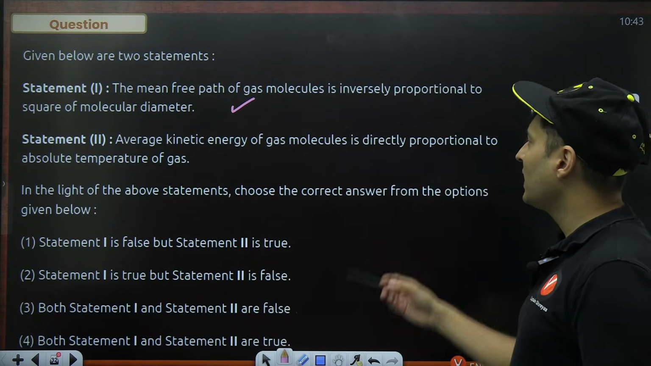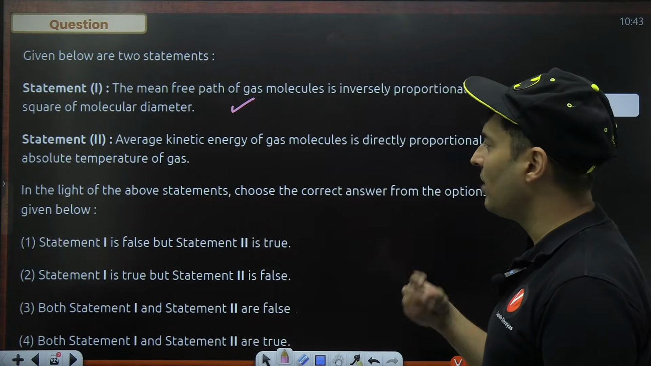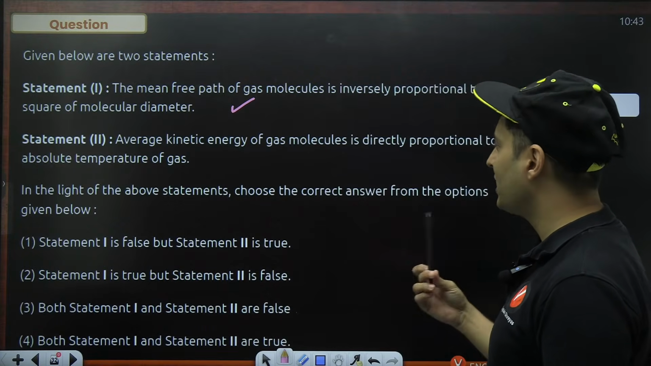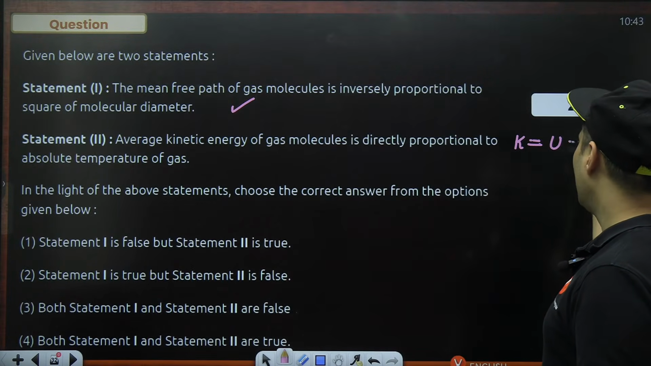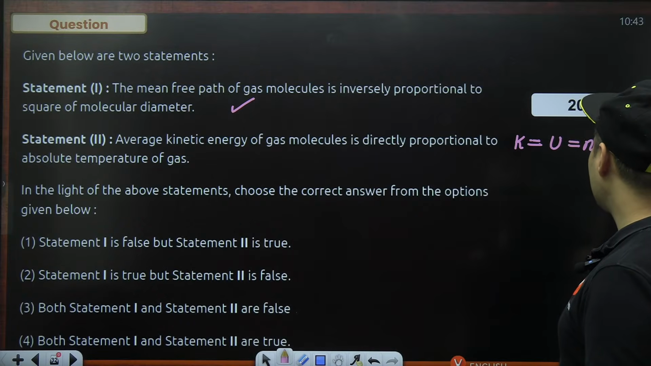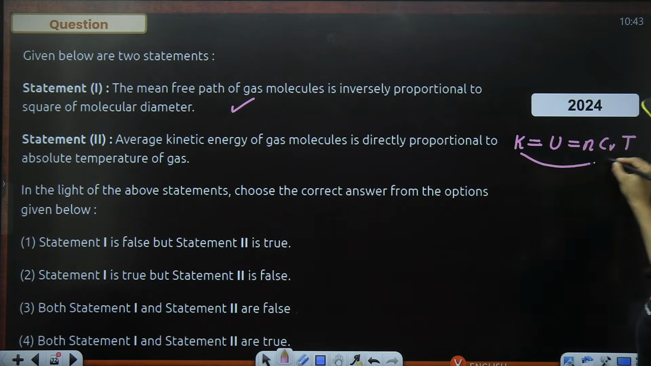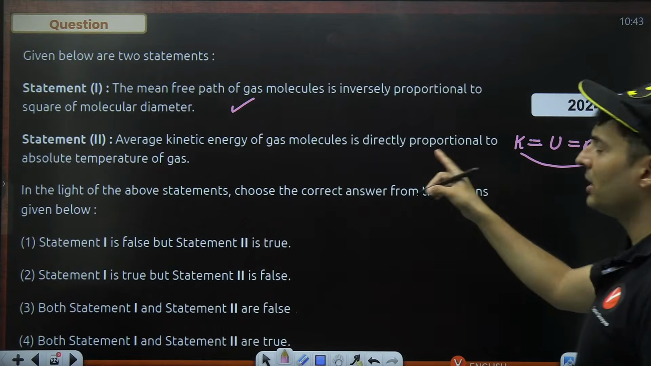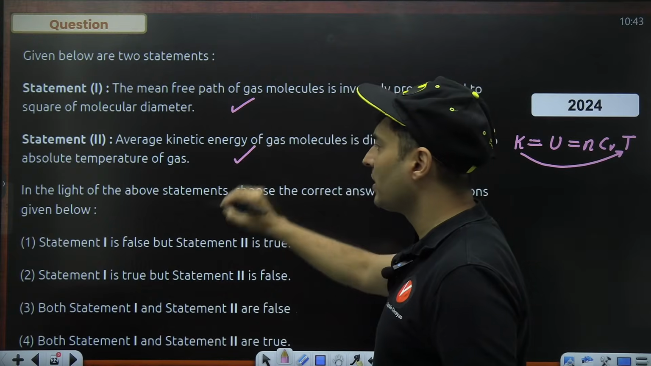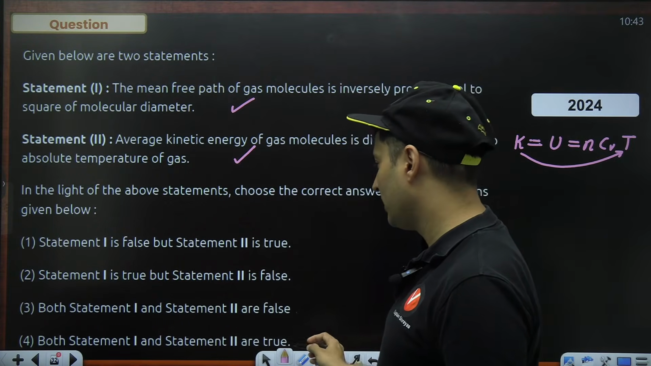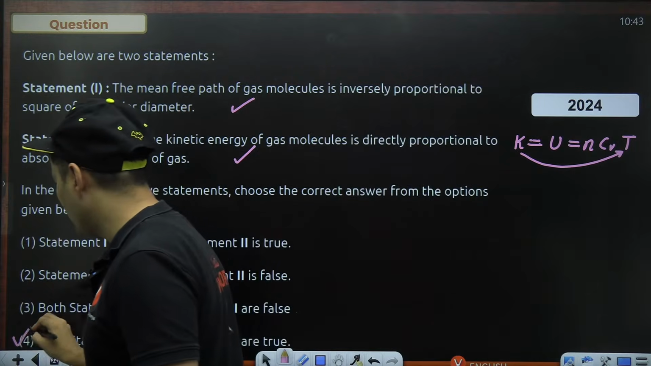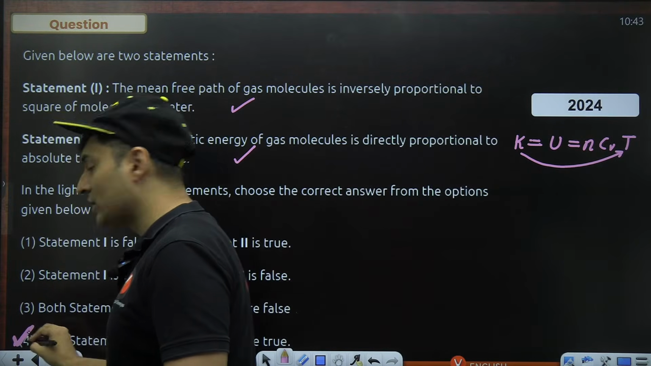Next, average kinetic energy of the gas molecules is directly proportional to the absolute temperature of the gas. Average kinetic energy is nothing but internal energy, and internal energy is nCvT. You can see kinetic energy is directly proportional to the temperature of the gas. So this is also correct. Both are right. Both are true. That means option number 4. Sometimes both are correct is option 4.